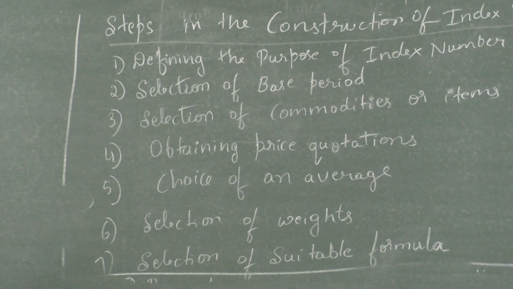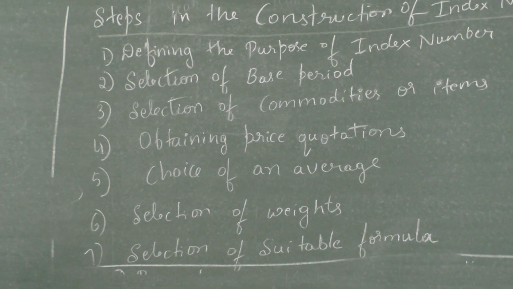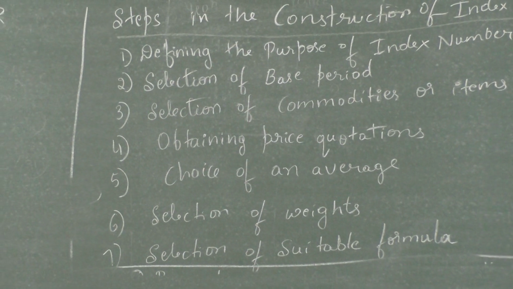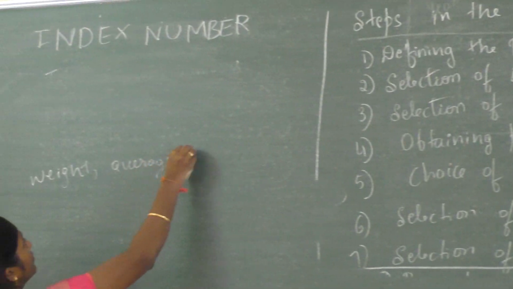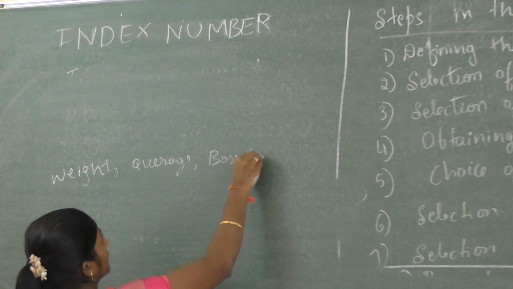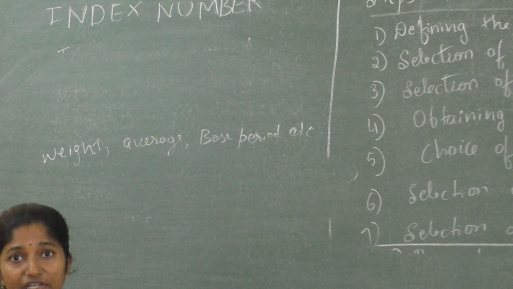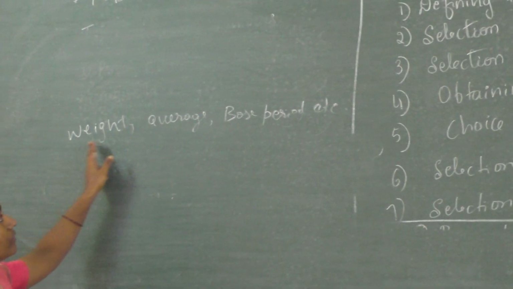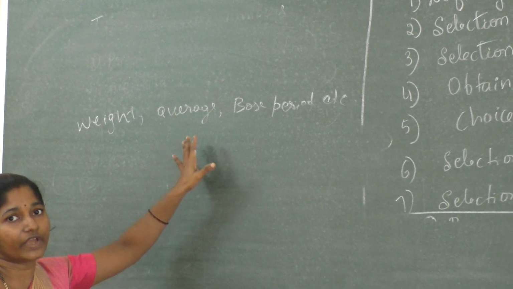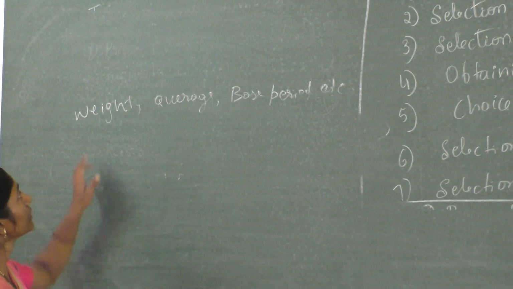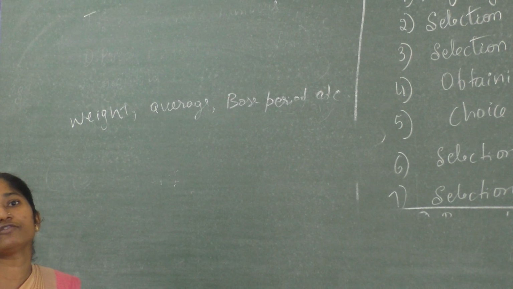While you are selecting for the construction of the index number, that is the weight, next average, base period, etc. If the purpose is clear, then it will be easy for the selection of these: base, weight, weightage, average, etc. These become very easy for the selection.